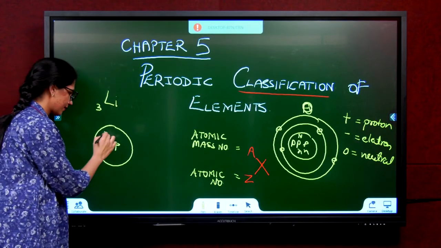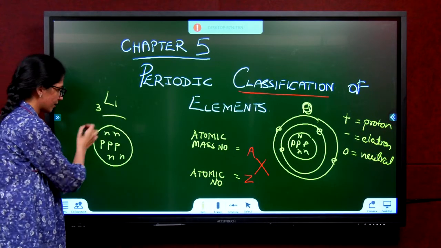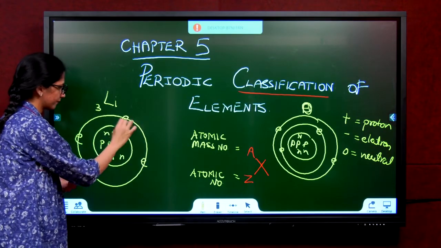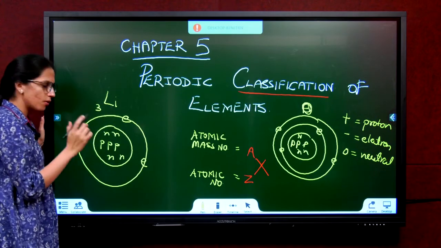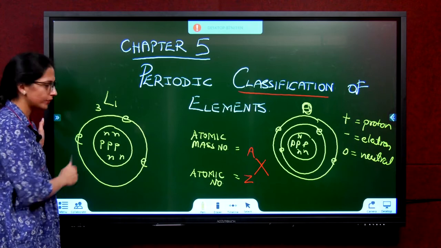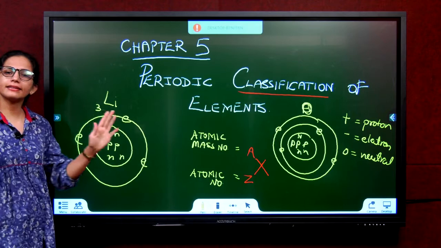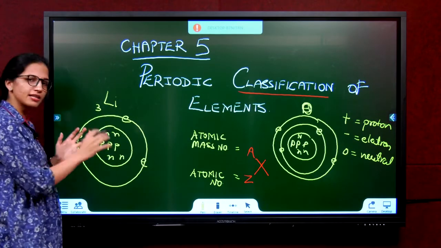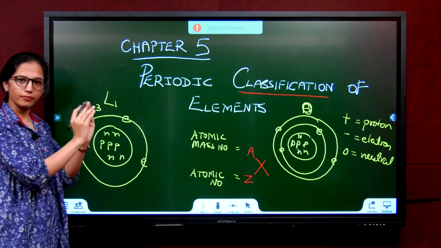Lithium has 4 neutrons inside. Electrons, it has 3. What do we understand by this? This number 3 will tell you either the number of protons or the number of electrons. Both are equal. Number of protons and number of electrons in a neutral atom, that means lithium.